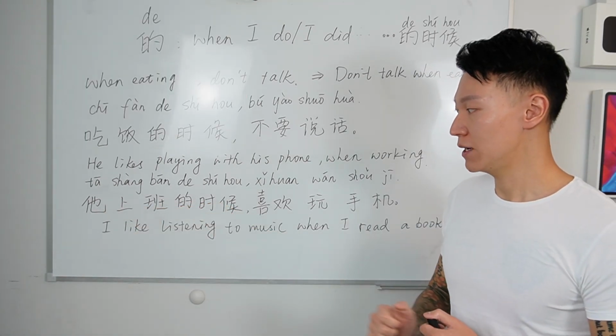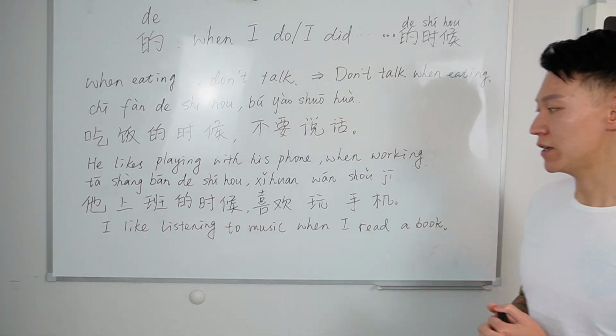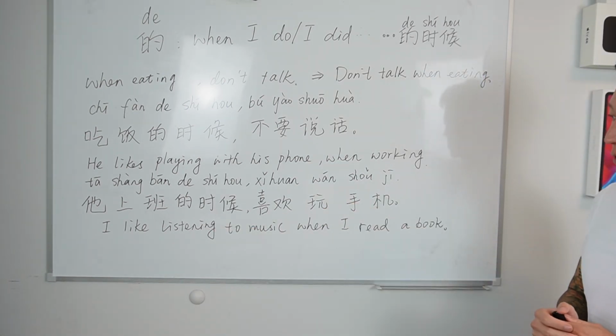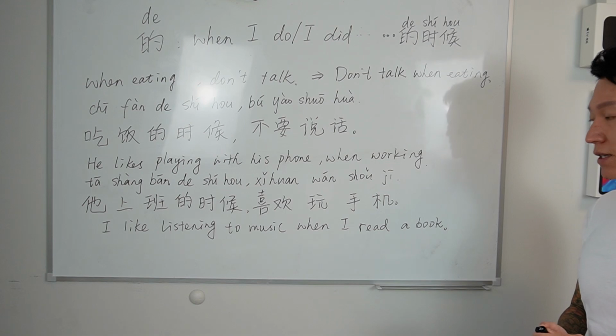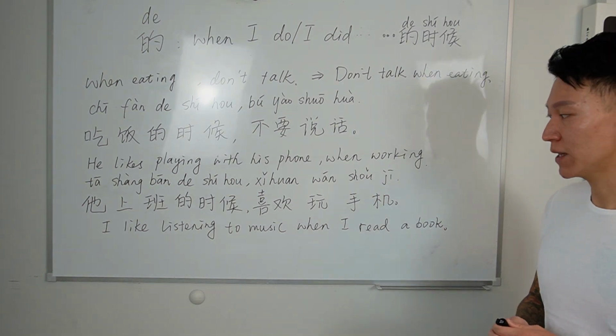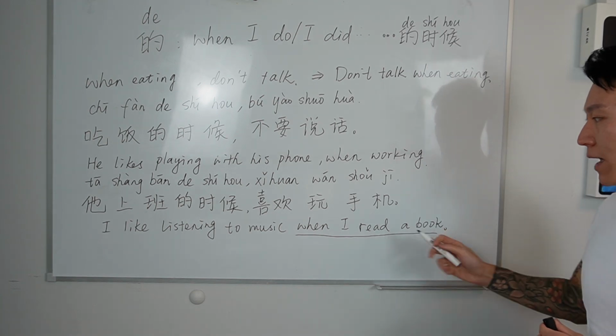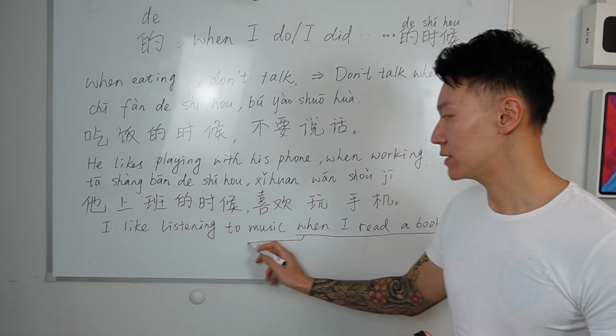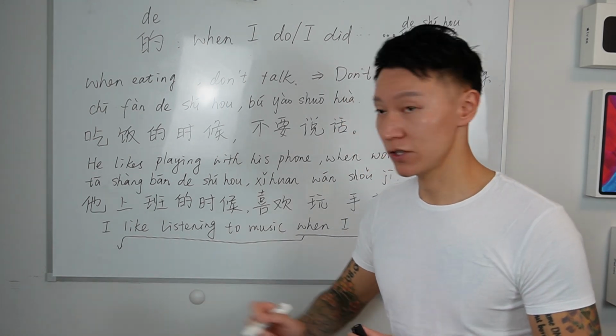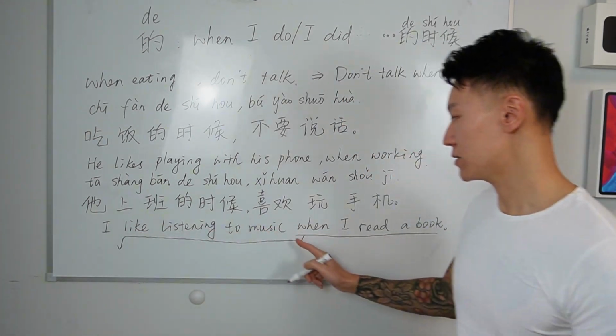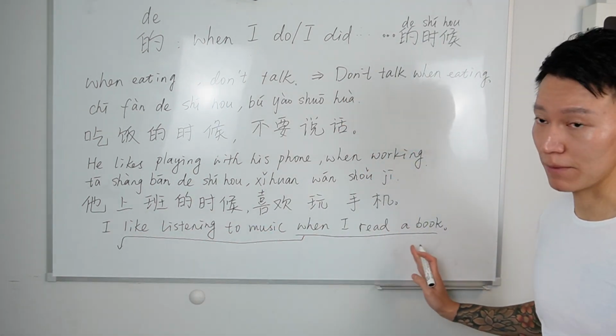Alright? Now, let's have a practice. Here we have an English sentence: I like listening to music when I read a book. First, we find the time element, that is when. We know we have to translate this when part at the beginning of the Chinese sentence, and the rest of the sentence should be after the when part.